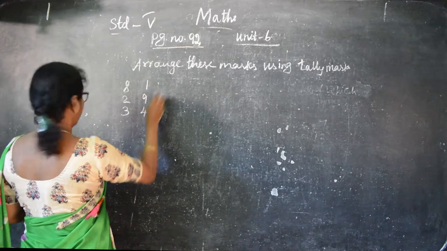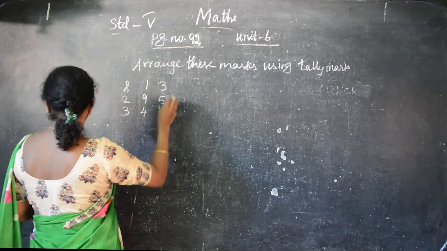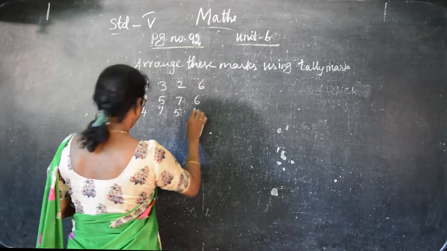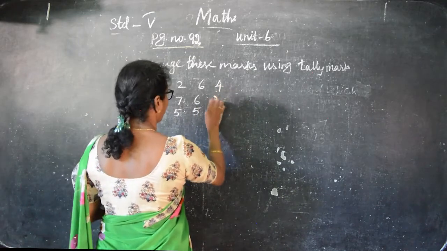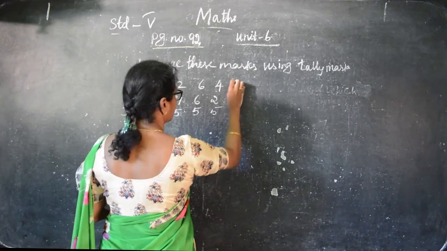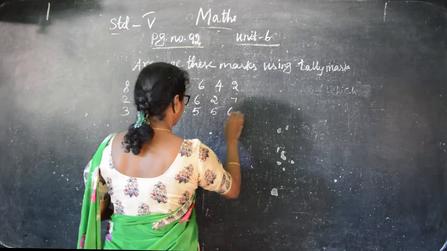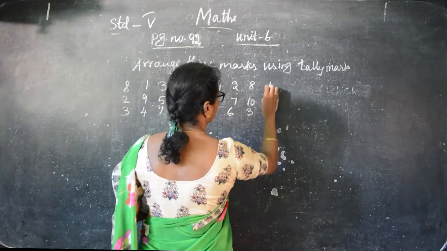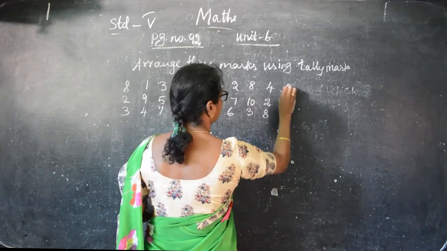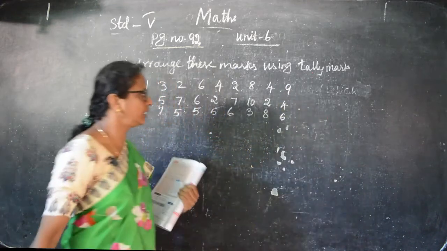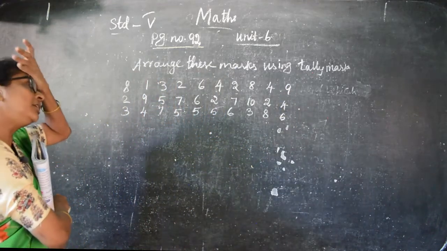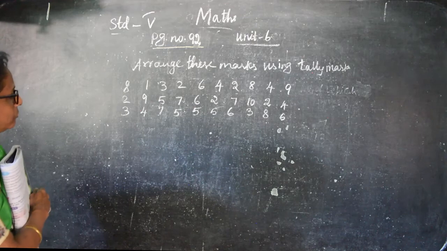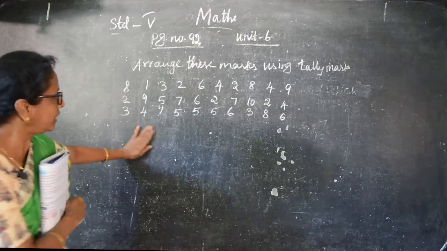So you have to count how many 8 is there, how many 2, like this. 2, 7 and 5. 6, 6 and 5. 8, 10, 3. 9, 4 and 6. Okay. So this is for the tally marks. 8, 2 and 3, 1, 9 and 4, 3, 5 and 7, 2, 7 and 5.